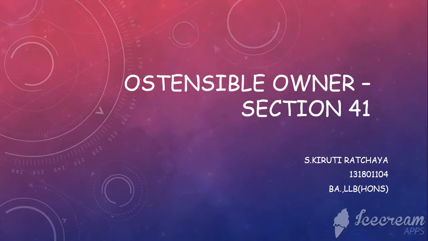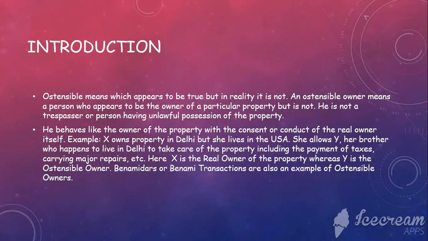Hello everybody, today we are going to look at the ostensible owner, Section 41 of the Transfer of Property Act. Ostensible means which appears to be true but in reality it is not. So an ostensible owner means he is not a real owner but he acts as though he is a real owner of the particular property.